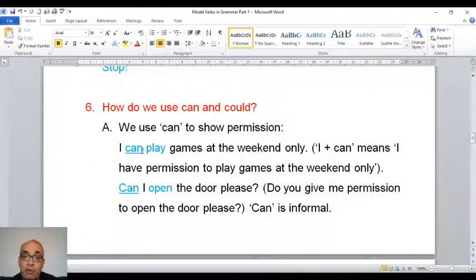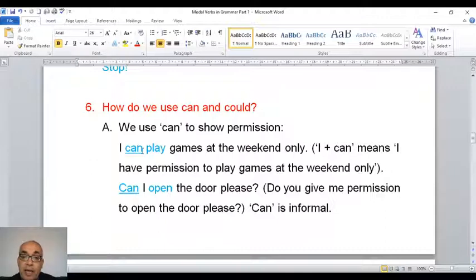So if I say to you, I can play games at the weekend only, what is the meaning of can play? It means I have permission to play games at the weekend only. This is the meaning of can play.